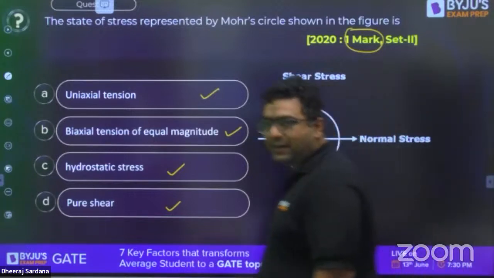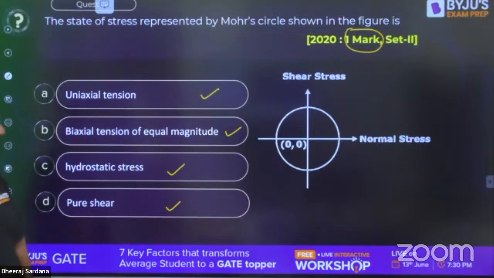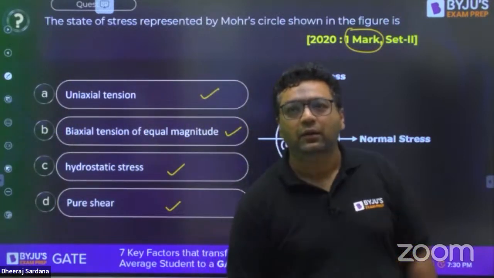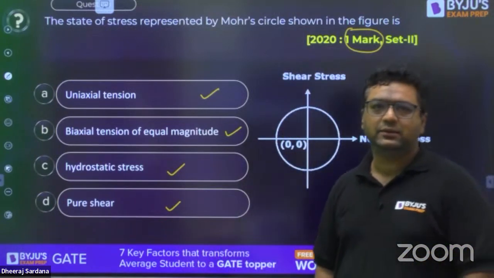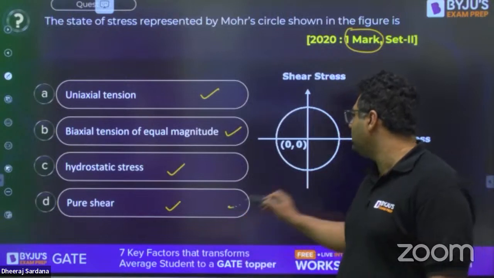Already Aspirant said D is going to be the answer. What about you, Anubhav? What do you feel? Pure shear is asked. Okay, pure shear. Okay, fine. You said for pure shear it is going to be D.